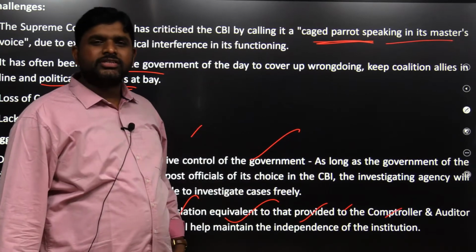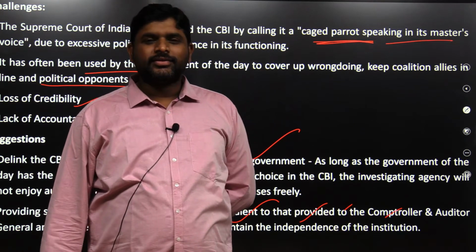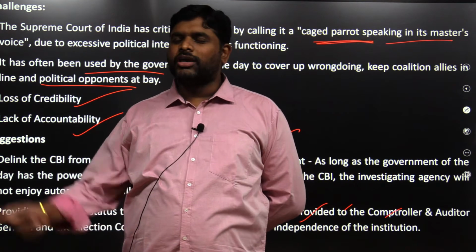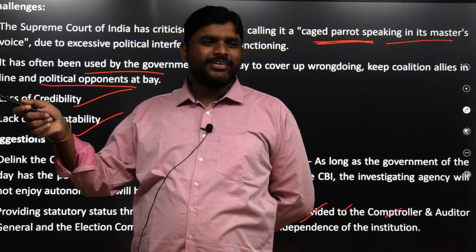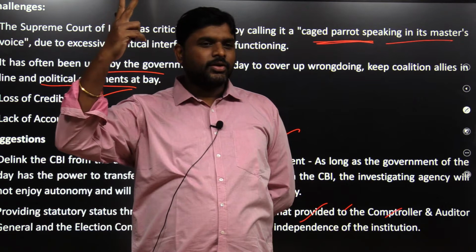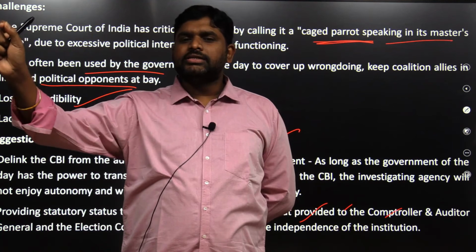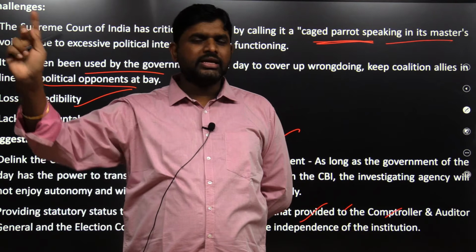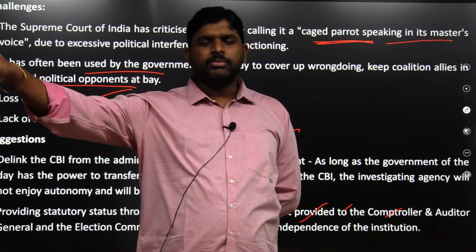Sir, I want to become a CBI officer, sir, what do I have to do? General question. Immediately I want to become a CBI officer. Tell me, I want to keep my gun behind and tell whoever you are thinking of, I am a CBI officer. Only two procedures are there. One is, directly you can enter as a sub-inspector into the CBI through the Staff Selection Commission examination, Group B exam. Directly by writing the Staff Selection Commission exam, you can enter into the CBI as a sub-inspector.